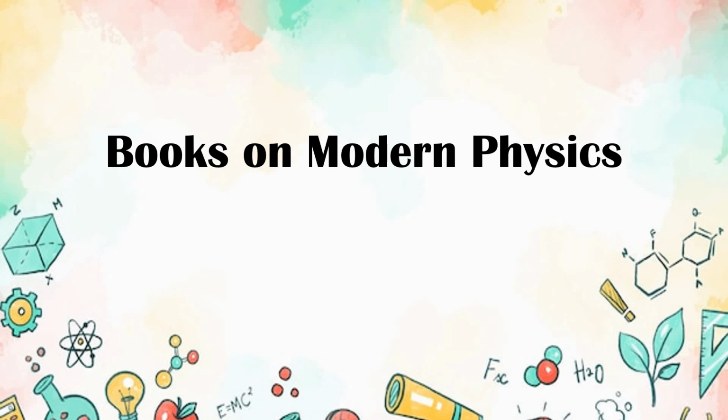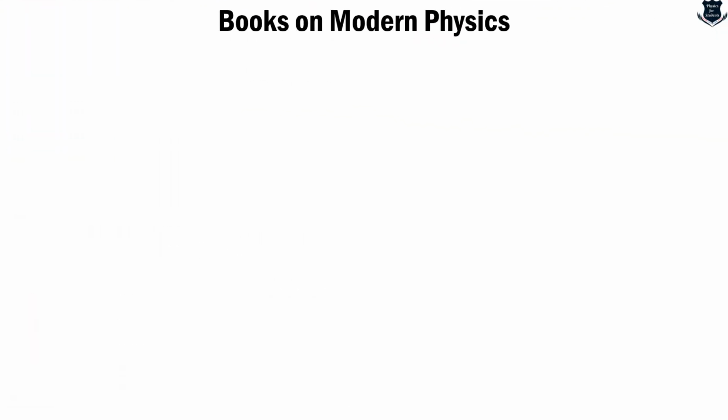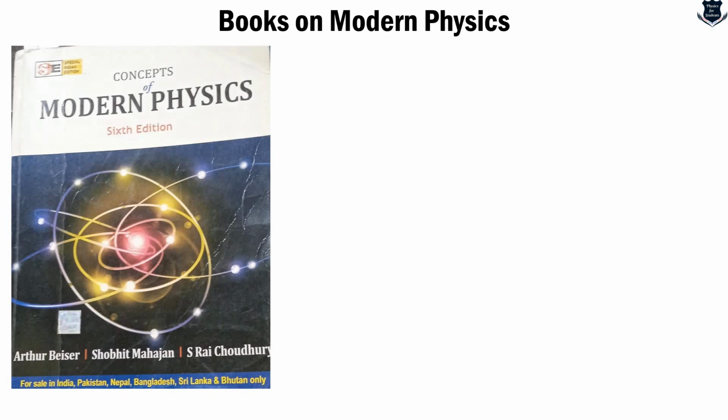Now we come to the central and most important idea: what is the best book that you need to learn modern physics. In my prior videos I have already mentioned a lot of books on quantum mechanics, special relativity, GR, etc. But I'm not going to give you too many options here, because I have seen that too many options might sometimes lead to problems. So I will just speak of a few books which will give you a comprehensive understanding.